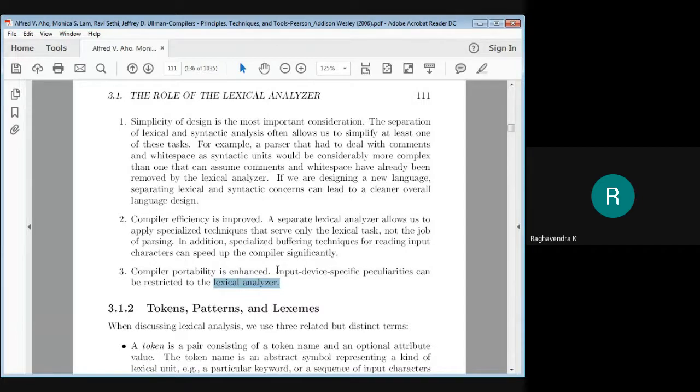Everything at the beginning is handled by the lexical analyzer itself, so portability can be improved. Only the lexical analyzer needs to be modified, and the corresponding token has to be returned. So this is how the lexical analyzer brings added advantage to compilers.